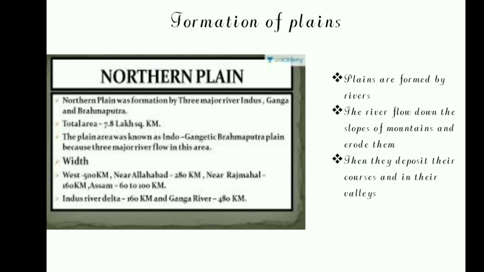And next, how are the plains formed? Plains are formed by the rivers. The rivers flow down the slopes of the mountains, erode them, and deposit along their courses and valleys. See here, I have taken the northern plains as an example. This is in India. The northern plain is formed by the three major rivers we have in North India: Indus, Ganga, and Brahmaputra. This plain area is called the Indo-Gangetic Brahmaputra plain, because all these three major rivers flow in this area.